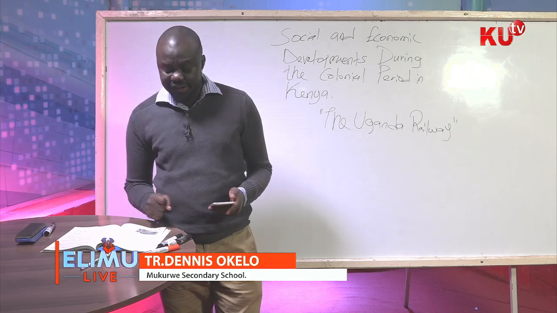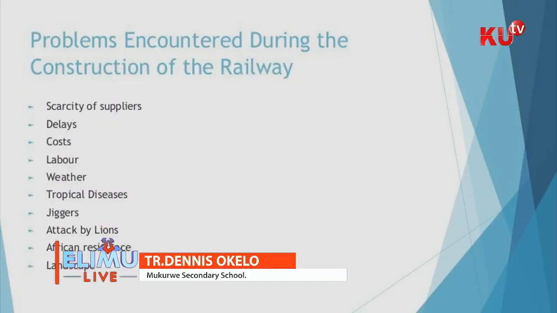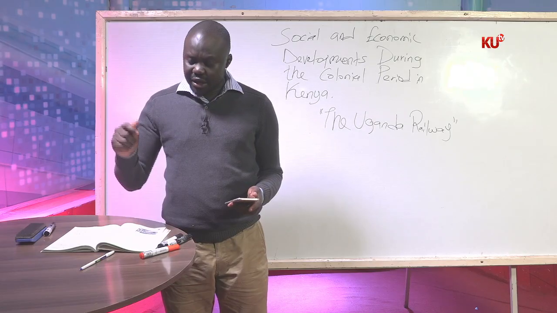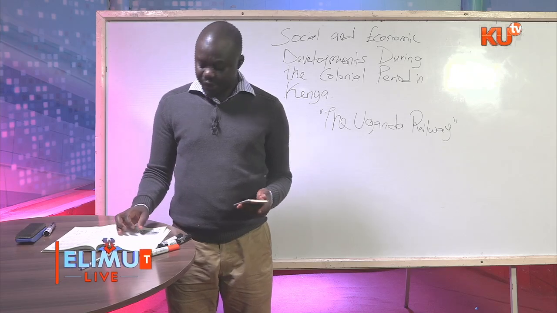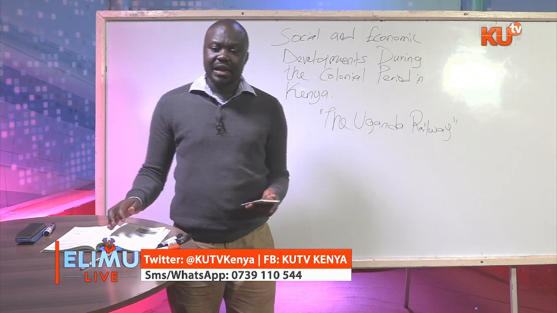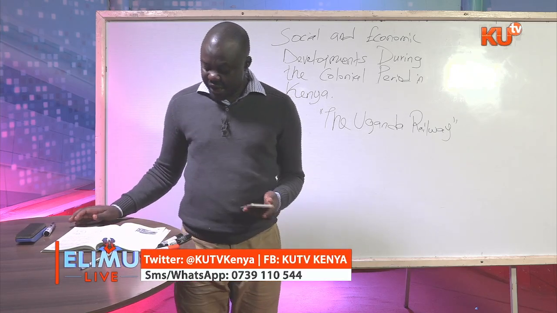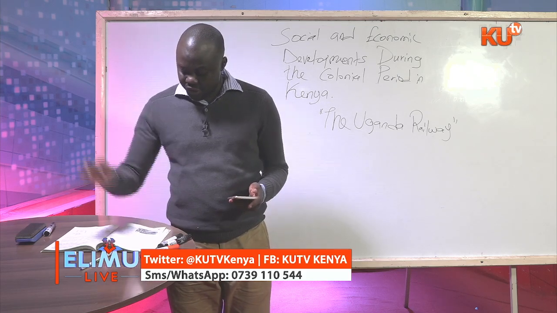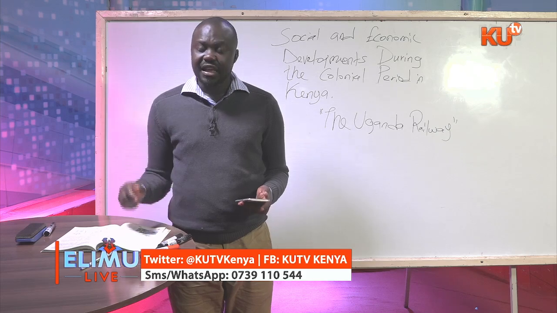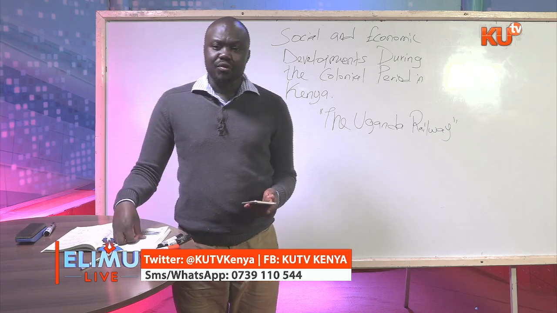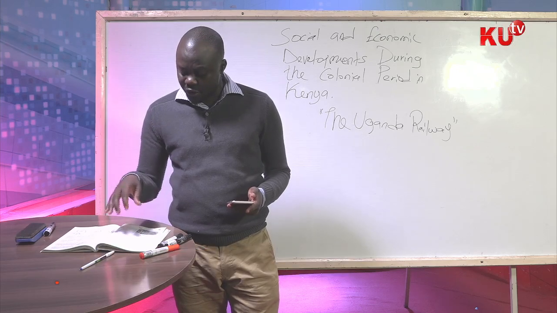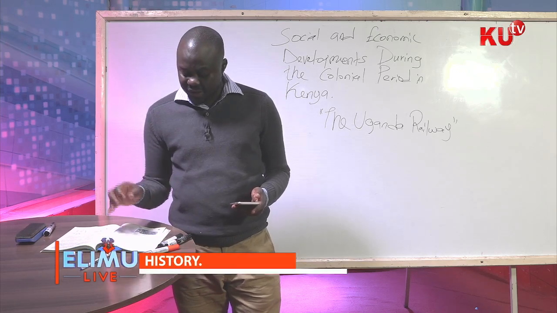Then the African resistance. The Nandi resistance, which was the longest resistance that the British ever faced, was a factor that also affected the railway. When the railway crossed the land of the Nandi, because earlier on they had a leader called Orkoiyot, he had prophesied about a big snake that was going to cross through Nandi land, and this snake was going to breathe fire. The snake was the railway line, and what was going to breathe fire was the locomotive that was going to be used on this rail.